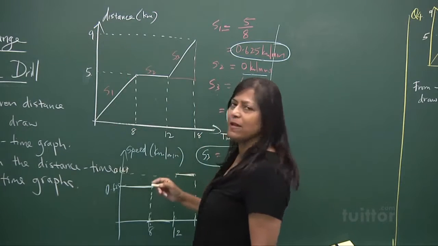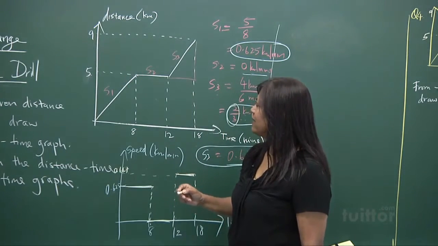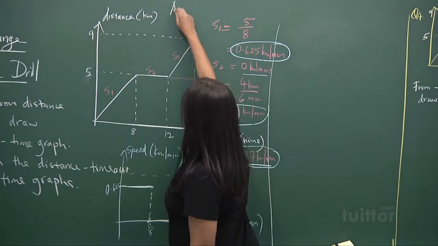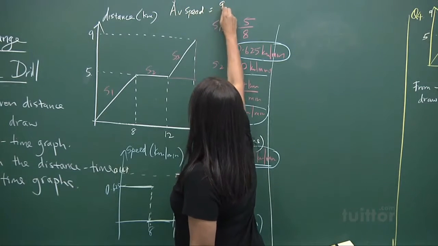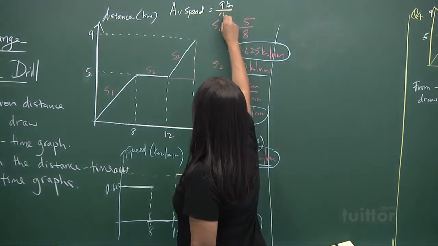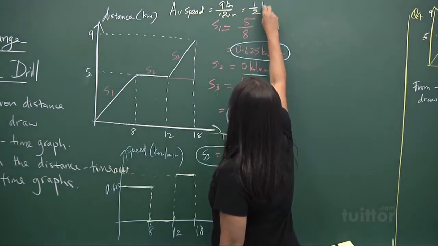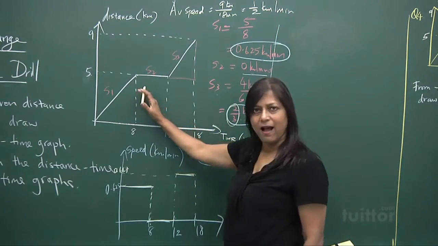Okay, as for the distance time graph, you can say that they covered a distance of 9 kilometers in 18 minutes. 9 kilometers in 18 minutes. So the average speed will be, all right, average speed for here will be 9 kilometers in 18 minutes, which will be half a kilometer per minute. That's what this graph is telling us.